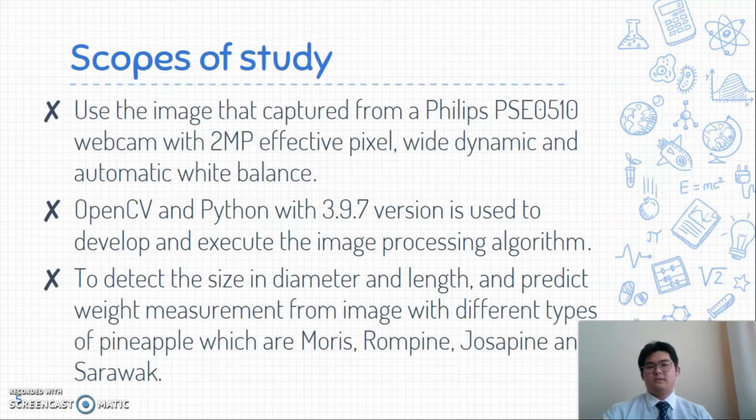Next is the scope of study. First is to use the images captured from the Philips PSE05110 webcam with 2 megapixels effective pixel, white dynamic and automatic white balance. Second, OpenCV and Python version 3.9.7 is used to develop and execute the image processing algorithm. Third is to detect the size in diameter and length and predict the weight from images of different types of pineapple, which are the Morris, Romping, Josephine, and Sarawak.